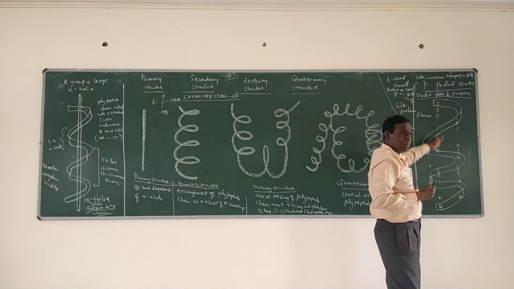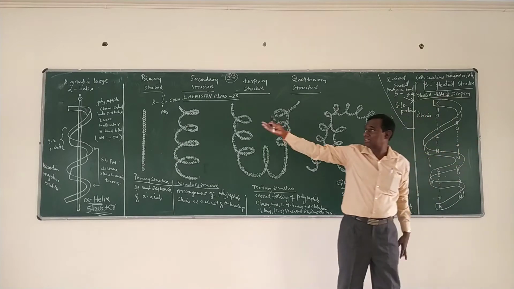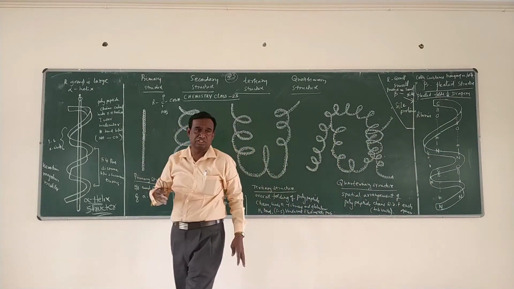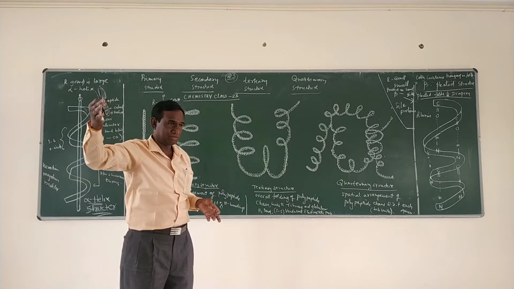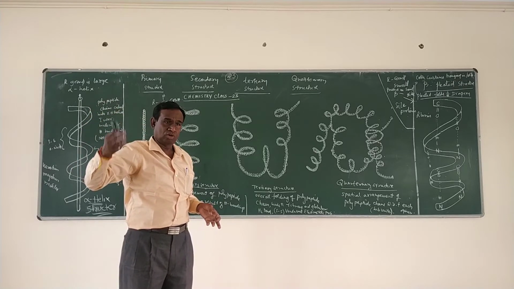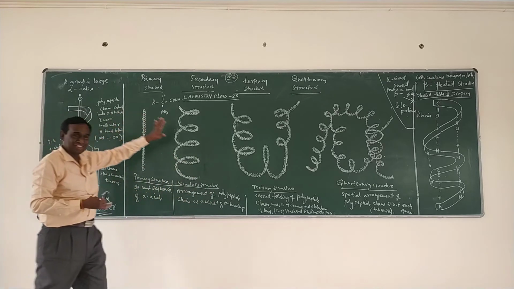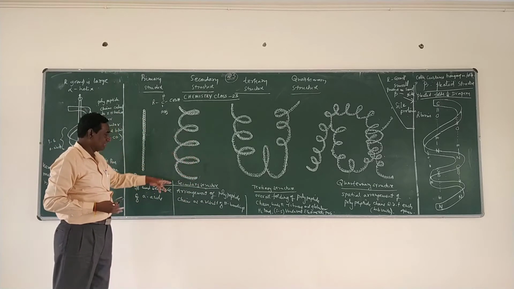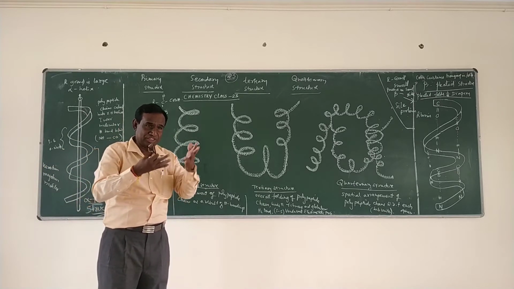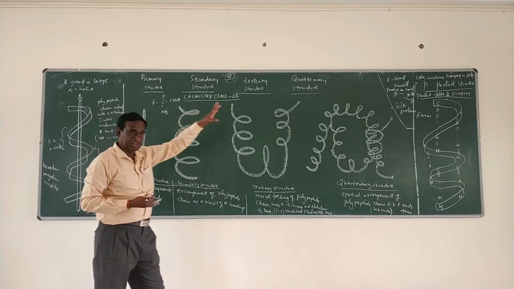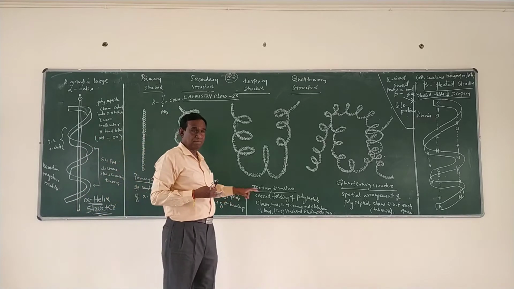An example for the beta pleated structure is silk protein, fibroin. For the alpha helical structure, you have many examples: keratin present in hair, nail, horn, feathers, myosin of muscles, collagen of bones and cartilages. All these are alpha helical structures. So what is the secondary structure of protein? It is the arrangement of the polypeptides due to hydrogen bonding. It is of two types, alpha helical structure and beta pleated structure. I have explained. Now coming to the tertiary structure.